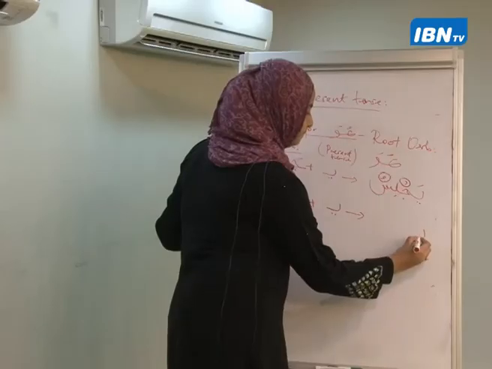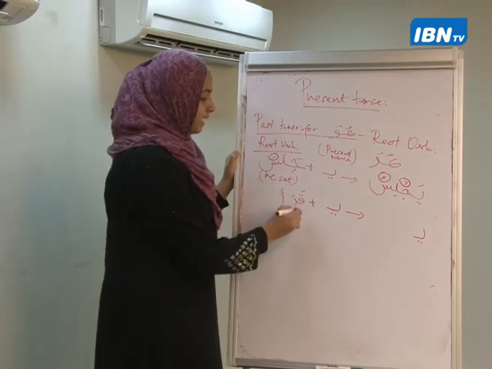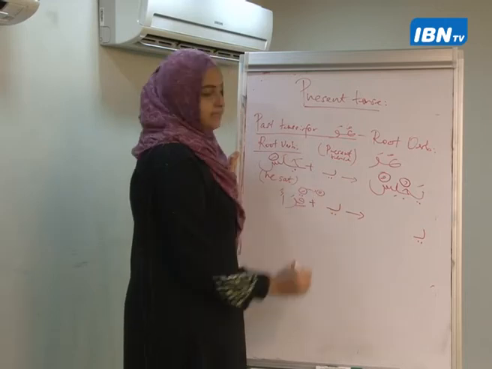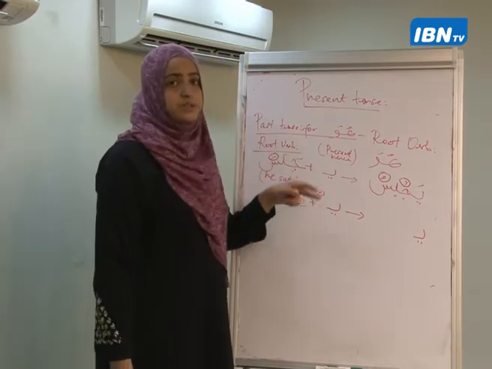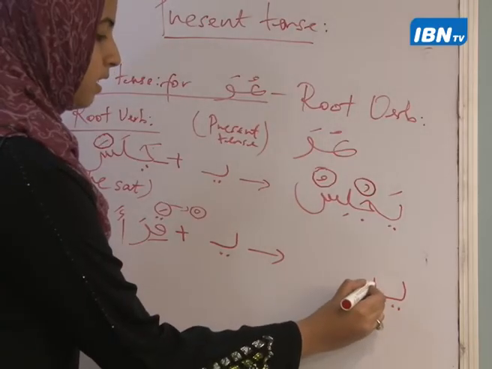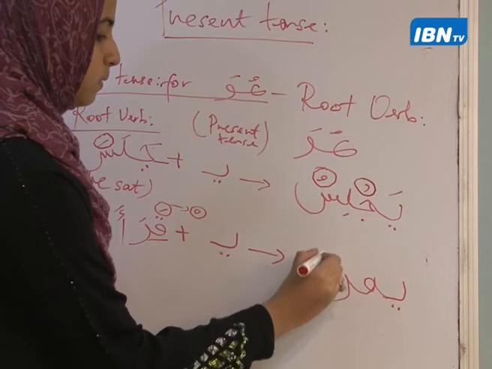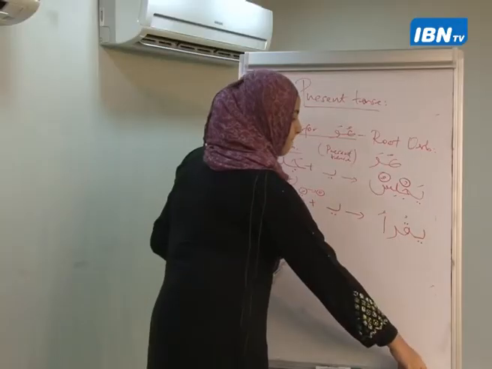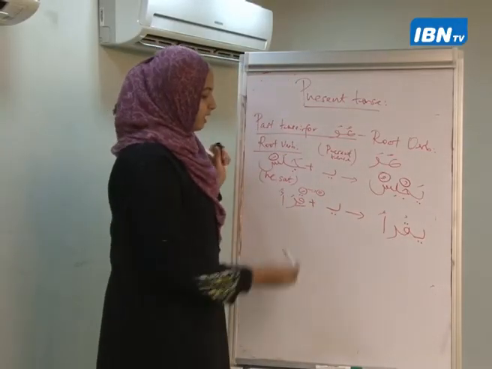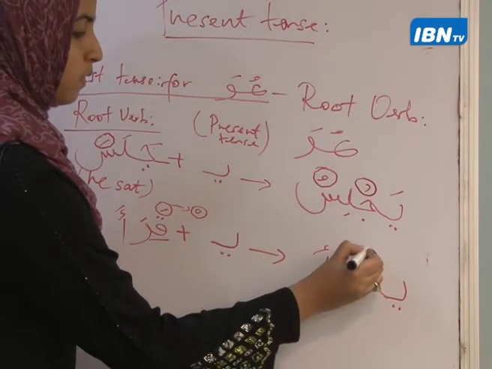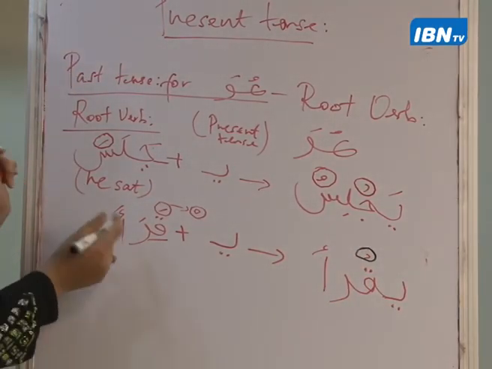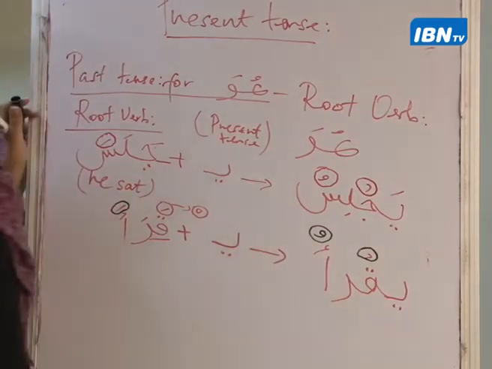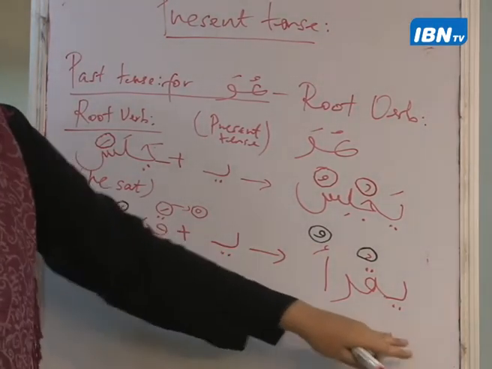So I have the ya. Now what will happen to the qaf here? The qaf here, from the accusative, will change to jussive. So I have yaqra'u. You notice the change here, right? I have changed my accusative into jussive. And here I will change my accusative again, and it will become nominative. So I have qara'a becoming yaqra'u.